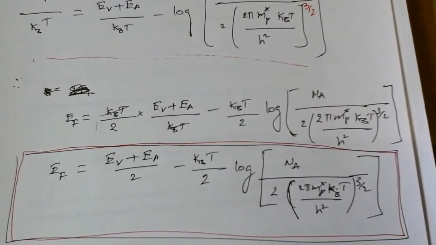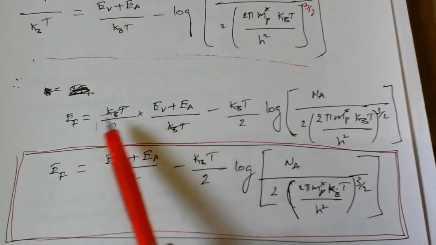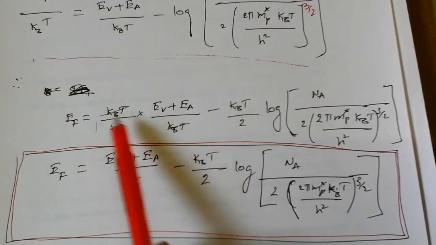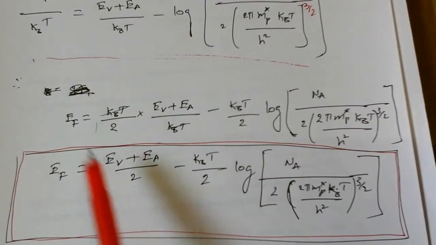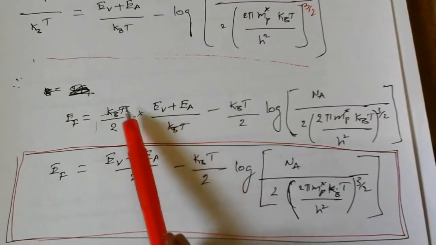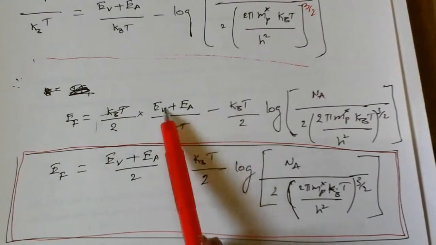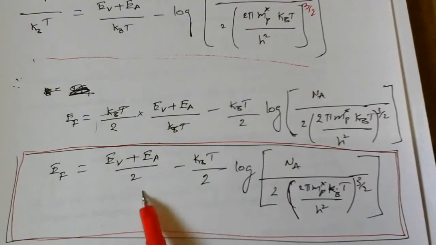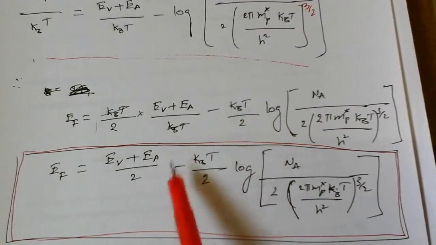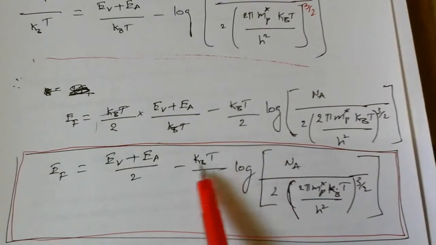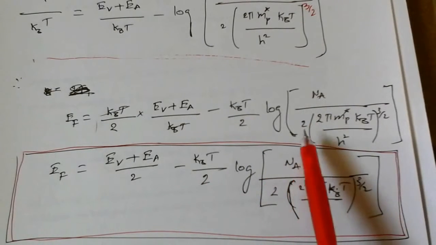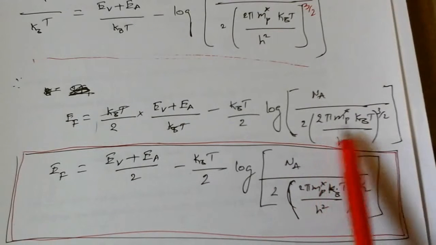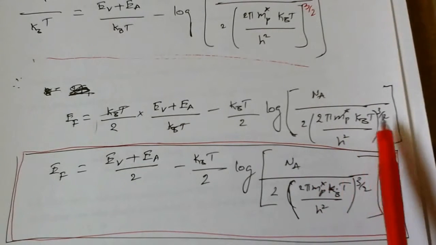If you go for the final equation, this kBT gets cancelled. So what happens? EF equals EV plus EA by 2, minus kBT by 2 log of NA by 2 into (2π mp* kBT by h²) whole power 3 by 2.